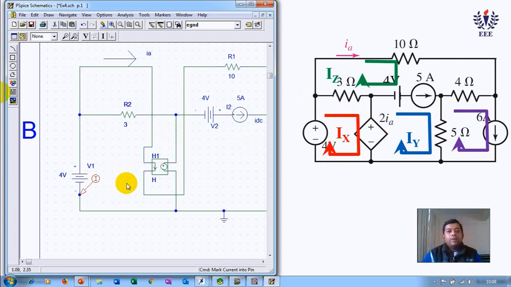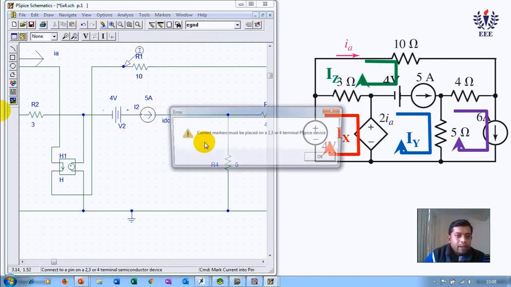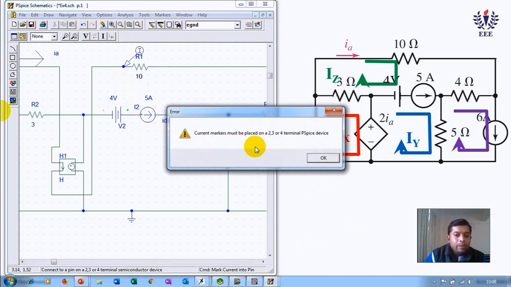Now similarly, where do I place to get Iz? You can pause the video, analyze, and then check your answer. So to get Iz, I will place it at this end of 10 nodes. Similarly, to find Iy, where do I place? Now this is where you have to apply your concepts. If I place my current marker on the wire, it will give me an error. You can see, I cannot place it on the wire. I have to place the current markers at the end of elements.